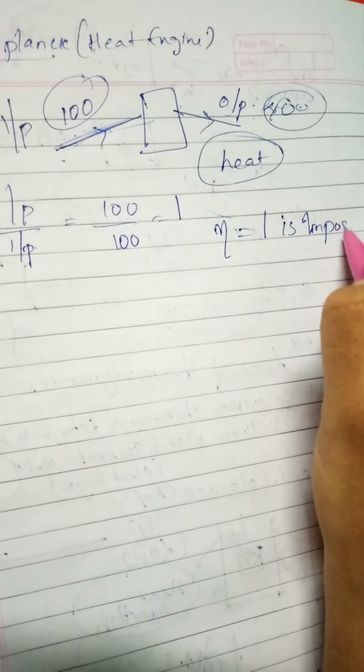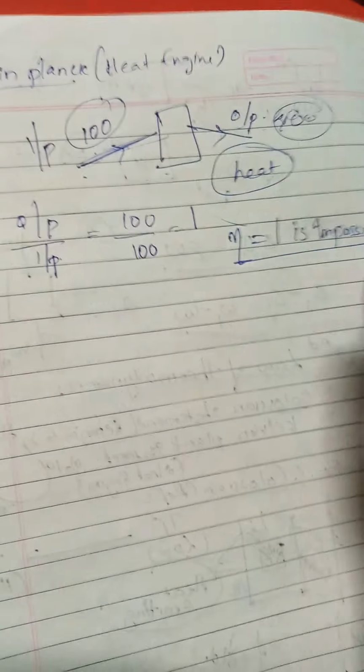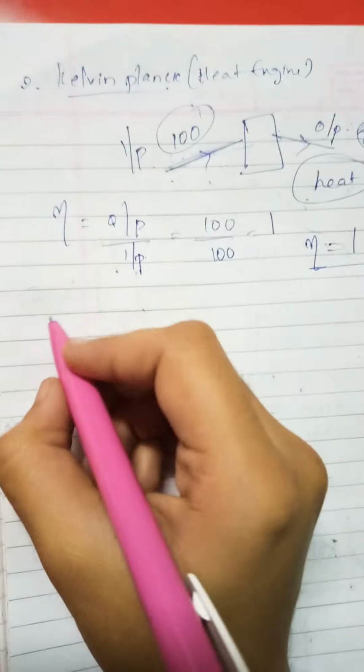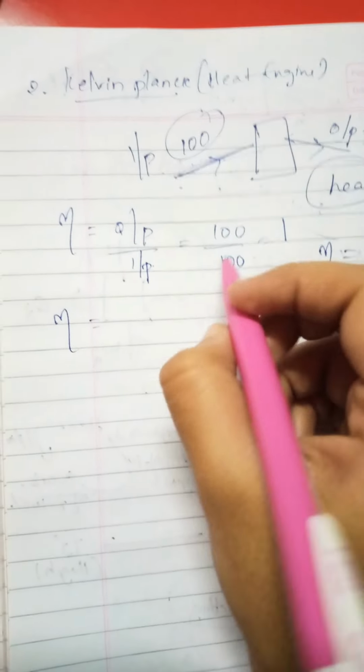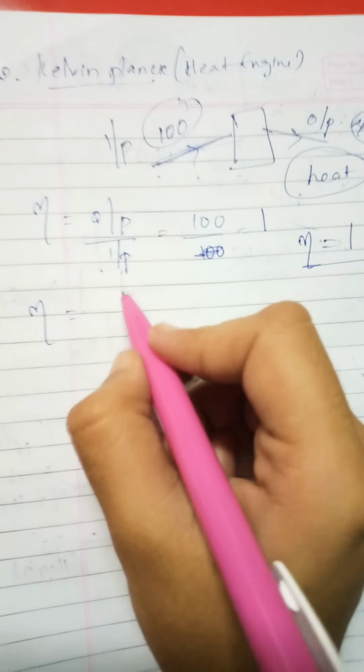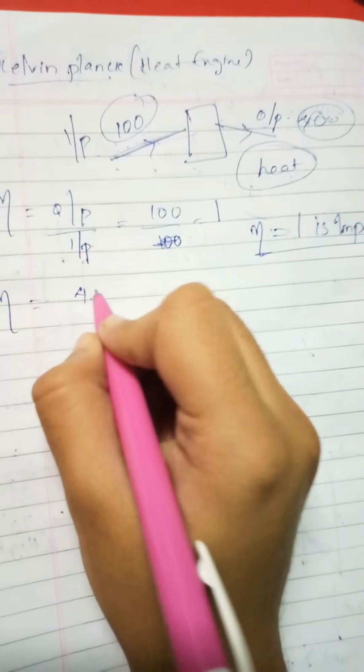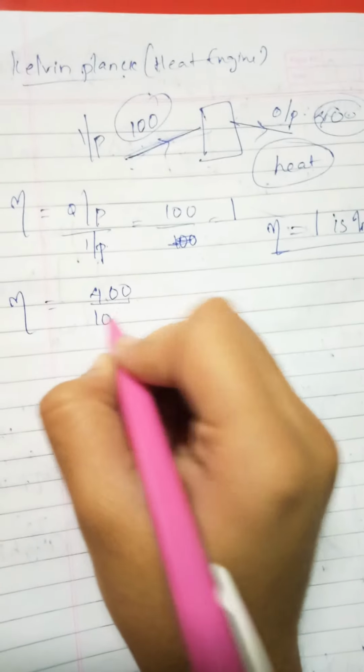In the whole world it is impossible. No one is 100% efficient. Show me a person if you can. So the efficiency in this case: we are providing the output as 400, right, and the input as 100.